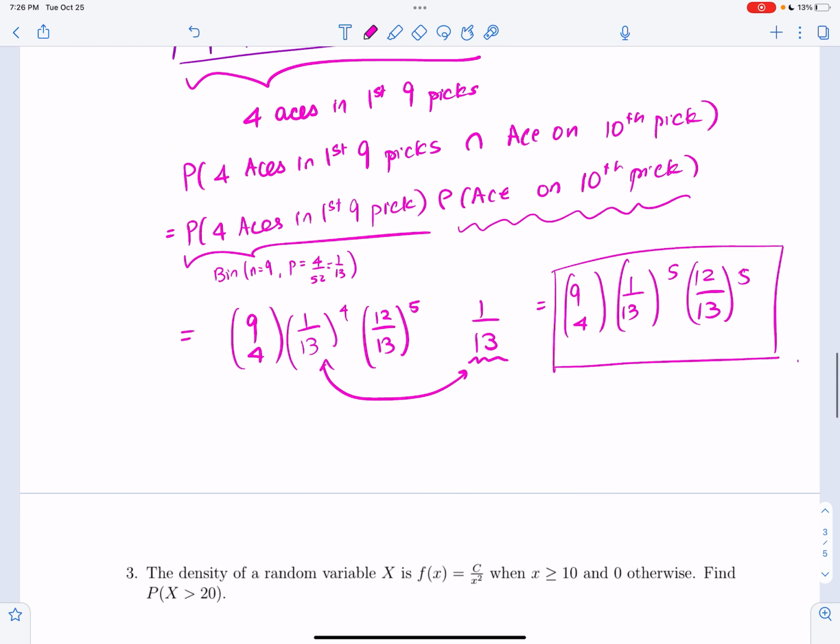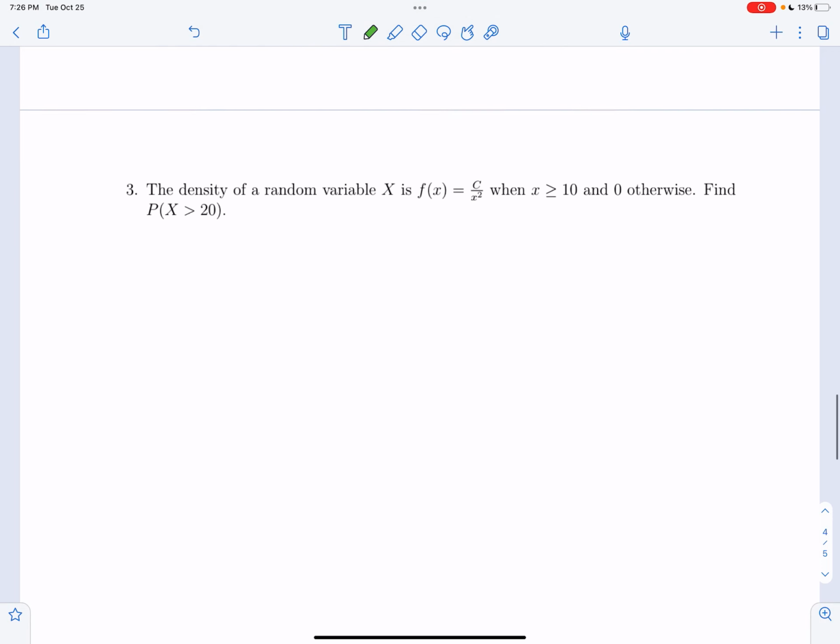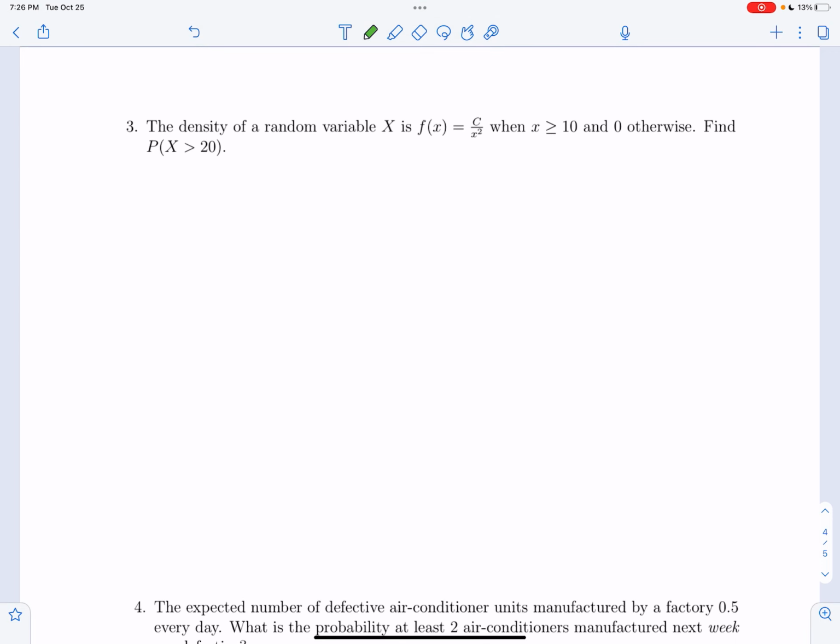All right, let's do question number 3. The density of a random variable is f of x, which is c over x squared when x is bigger than 10 and 0 otherwise. We want to find the probability that x is bigger than 20. Now, looking at this density, you know that this is a continuous random variable we're talking about. And for a continuous random variable, the probability x is in b is the integral over b of the density.